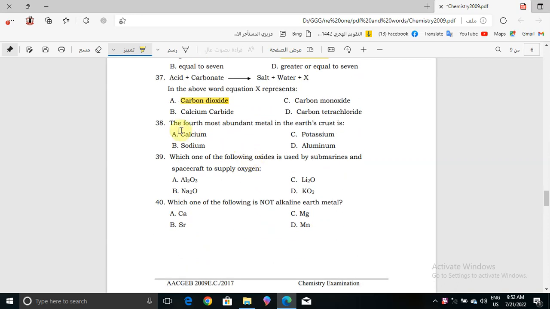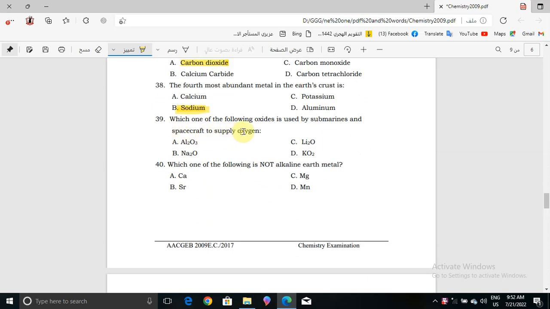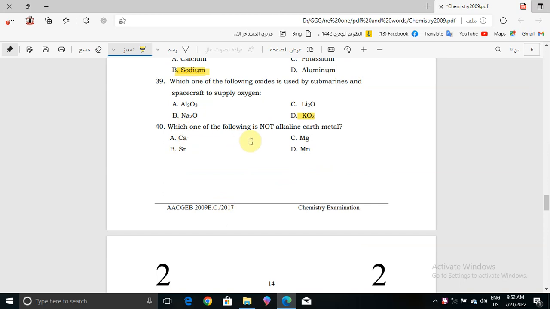Now question number 38, the fourth most abundant metal in the Earth's crust is what? Calcium, sodium, potassium, or aluminium? The correct answer will be sodium. Now question number 39, which one of the following oxides is used by submarines and spacecraft to supply oxygen? It will be calcium dioxide. Now question number 40, which one of the following is not alkaline earth metal?